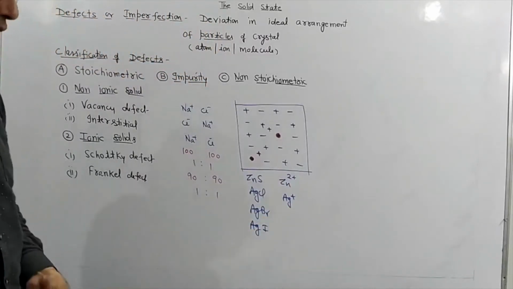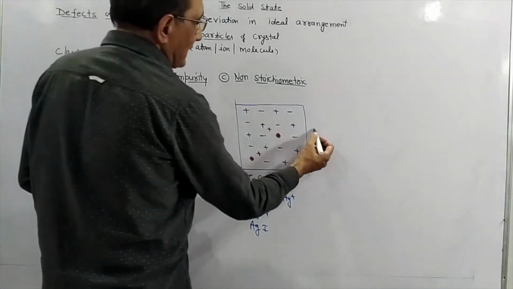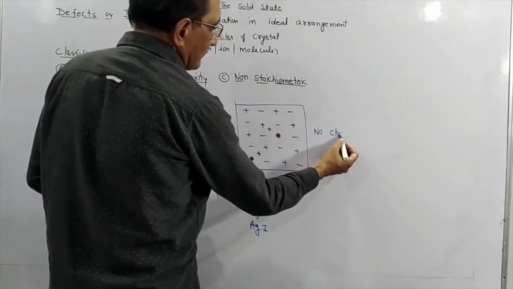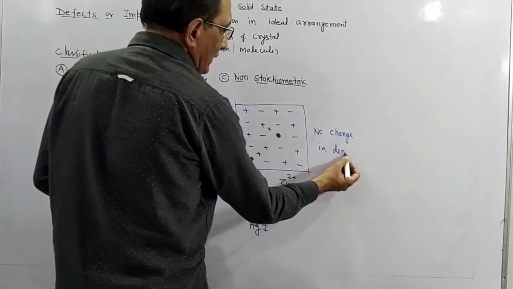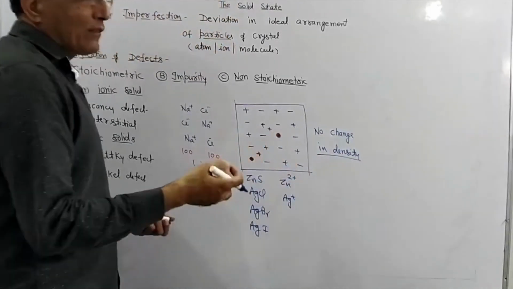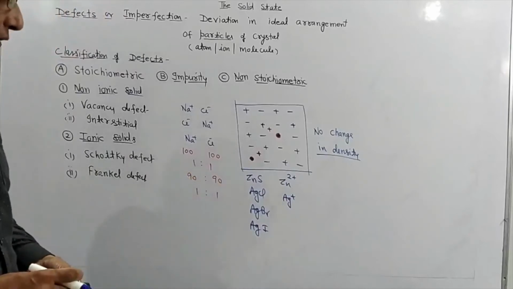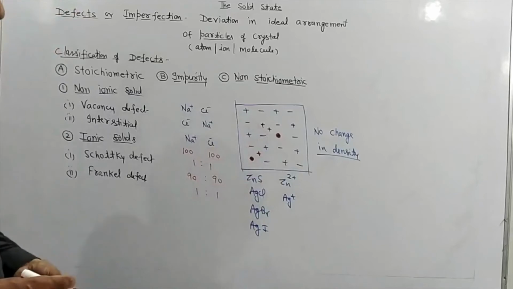Third, a very important thing is that in case of Frenkel defect, there is no change in density. There is no change in density because cations or anions are not moving out. They are dislocating from their normal position to the interstices.